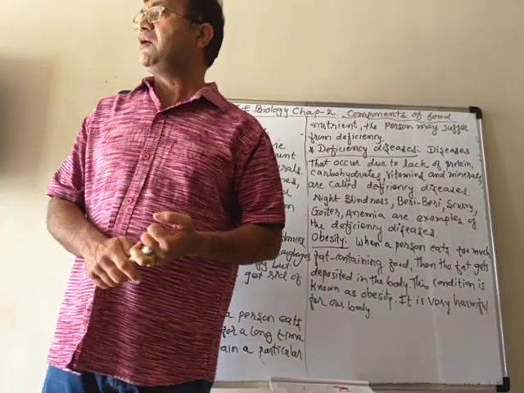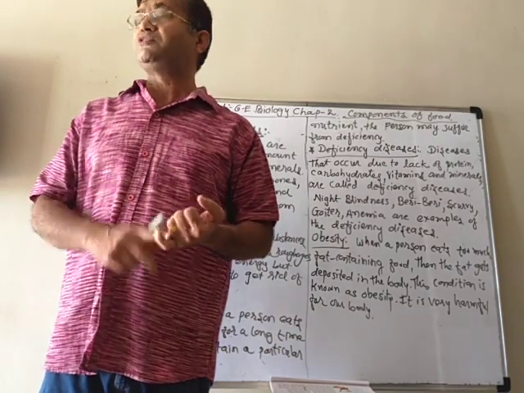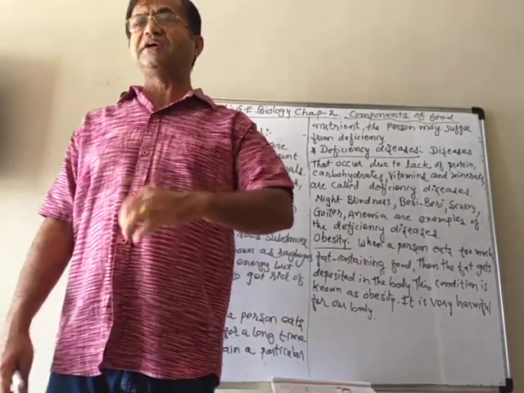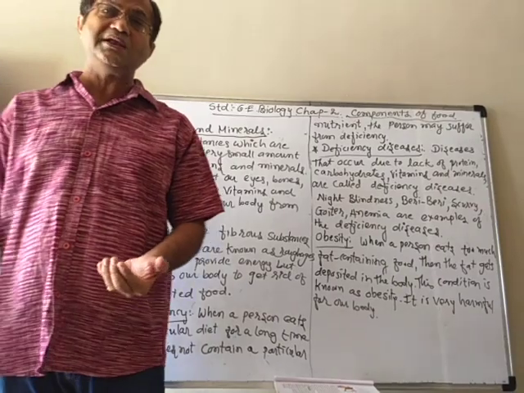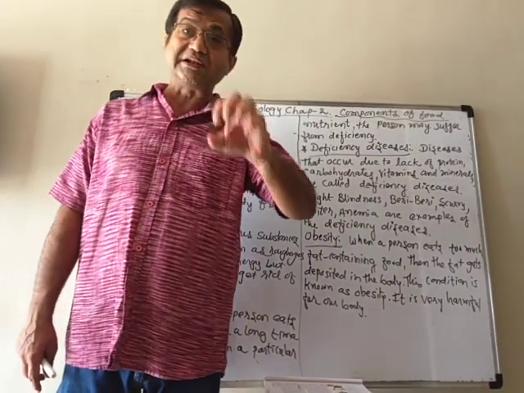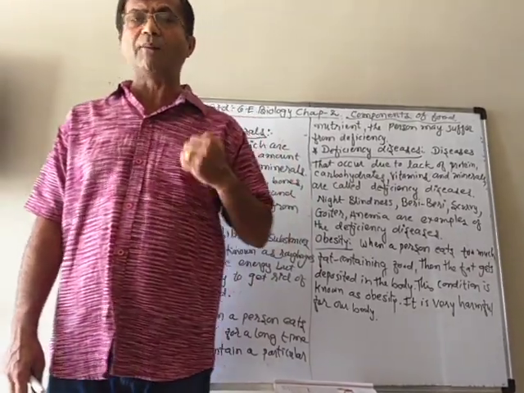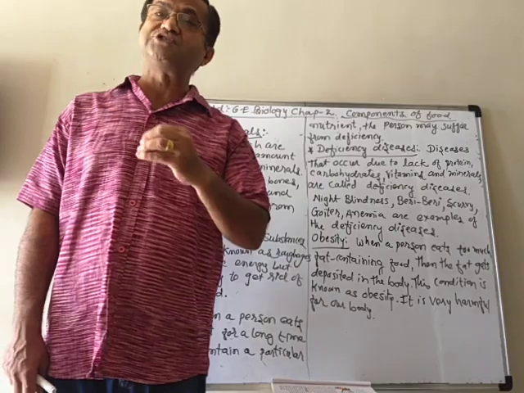Proteins are required for the growth of our body, to make new cells, and for repairing. When the worn out cells are destroyed, they leave the body, and in place of that we need to build new cells, and that is done by proteins. So if protein is less in our diet, then we have a deficiency of protein.